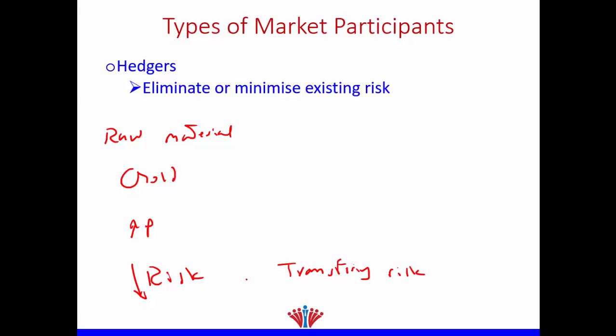Therefore, the major objective of hedgers is to minimize or eliminate risk by transferring this risk to another party. And this is the major motive why hedgers enter the derivatives market. From its name, what do you mean by hedge? Hedge means to minimize or eliminate risk. So this means that you have a risk level and you would like to minimize it.